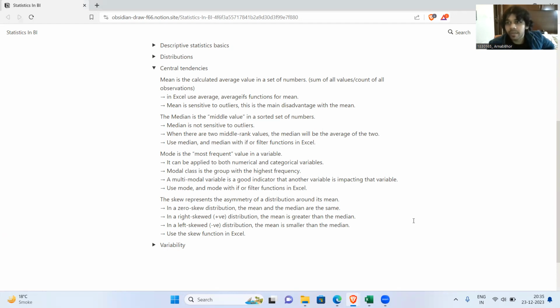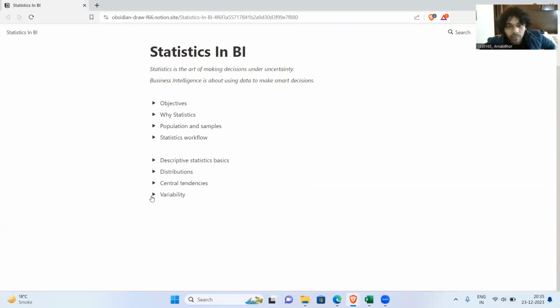But the median would only be 20, right? I hope that makes sense. Just think about it. If you sum up all the scores and divide it by the number of people there, and there's one outlier, which is the person who scored the double century in the example I gave you, then that skews the result towards the right. So that's the concept of skew, and there's a function called skew in Excel, so that helps.